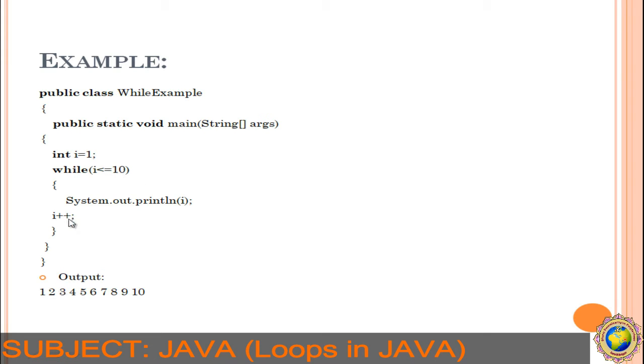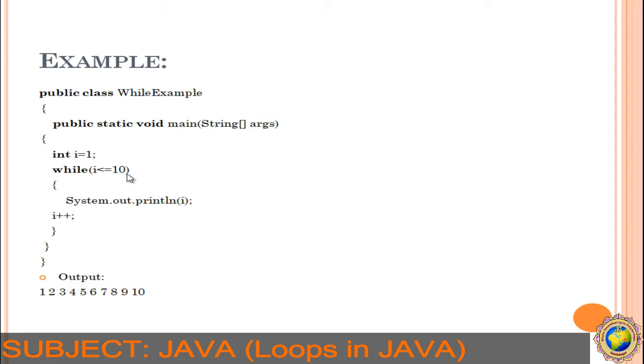Next, increment operator, 3 plus 1, 4, 4 less than or equal to 10, yes, true, then print 4. Then increment operator, 5, 5 less than or equal to 10, so that will be true. Next, print 5. Increment operator, 5 plus 1, 6, 6 less than or equal to 10, that will print 6. Now increment operator, 6 plus 1, 7, 7 less than or equal to 10, that will print 7.